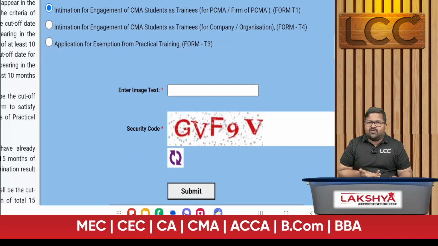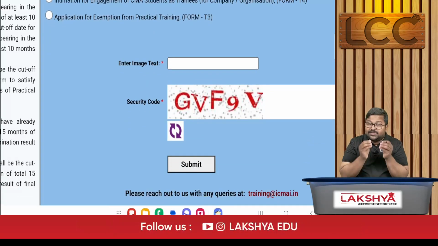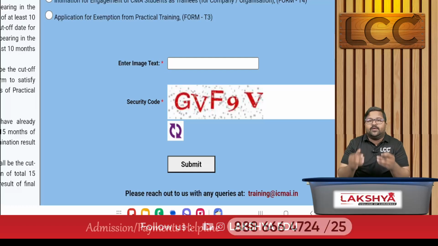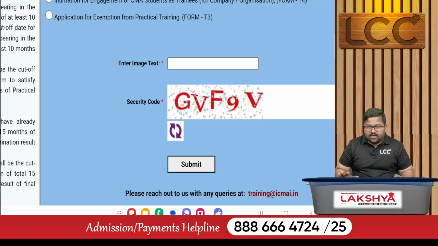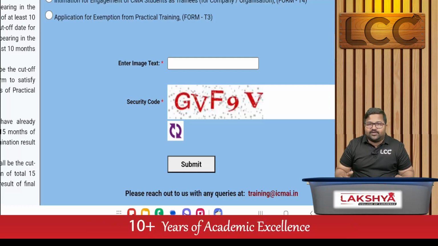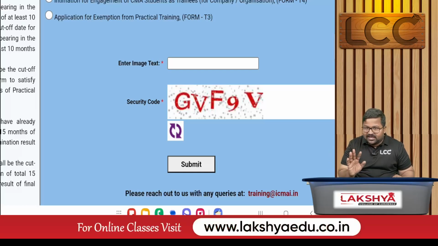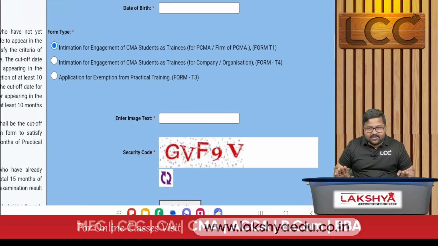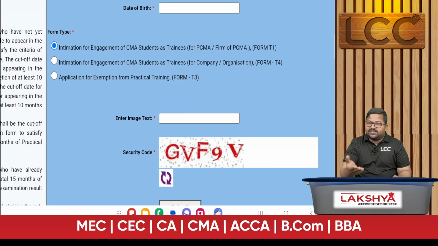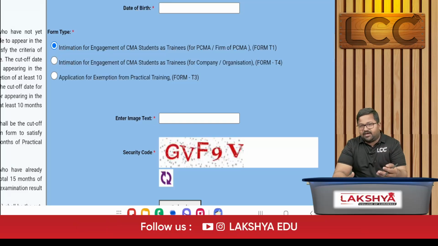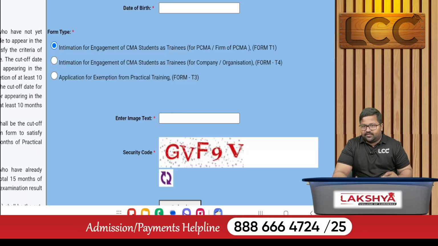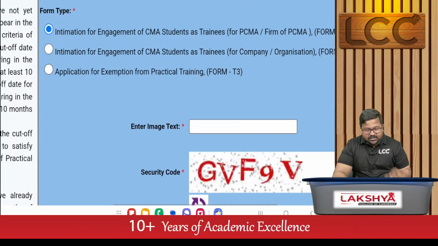Then you submit. When you are submitting, you enter a window where your details will be there. There you need to upload the T1 form. You need to compress the file and then upload it. That is the T1 form. Is it clear, ma? T1 is common for those practicing with a CMA firm or an individual practicing there. What about T4, sir?